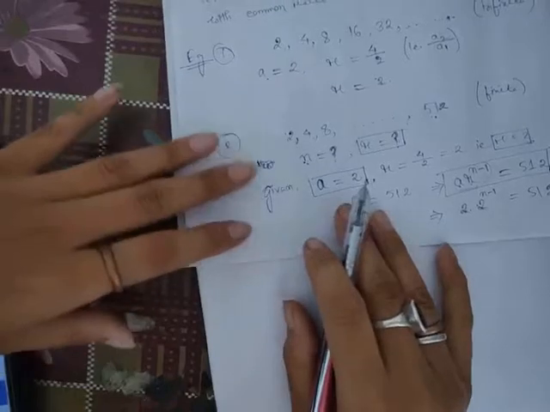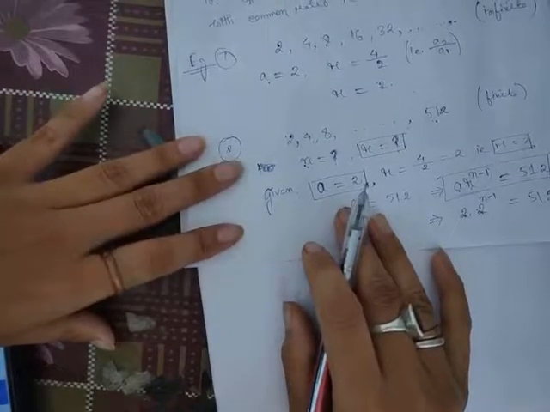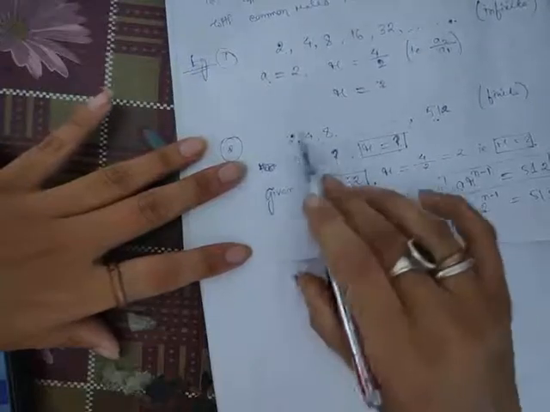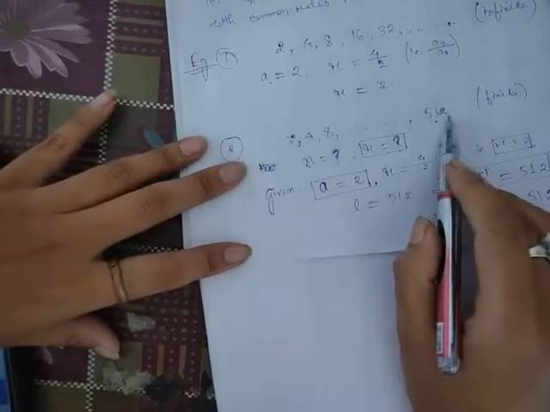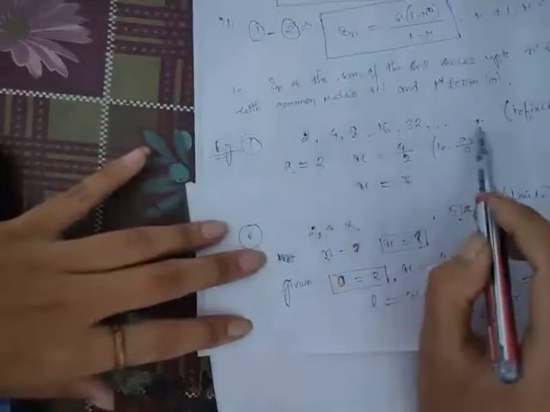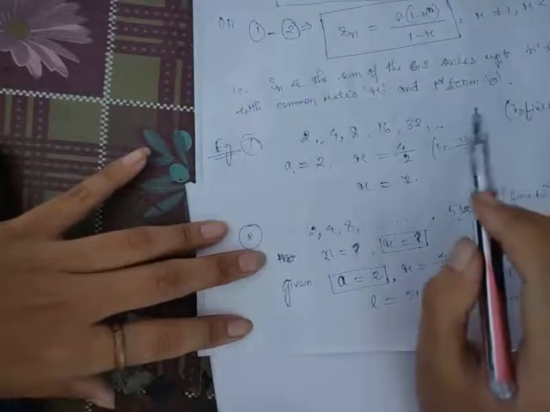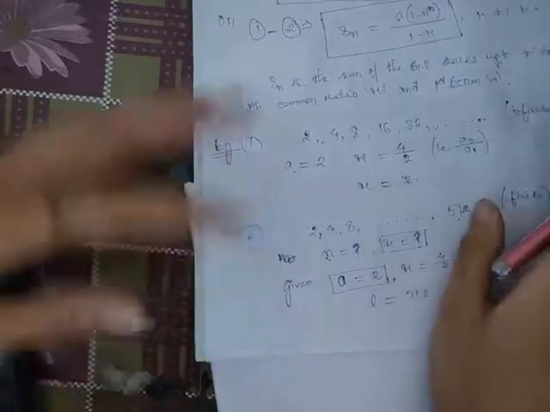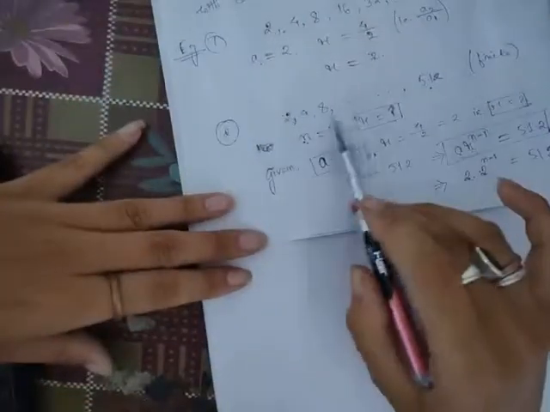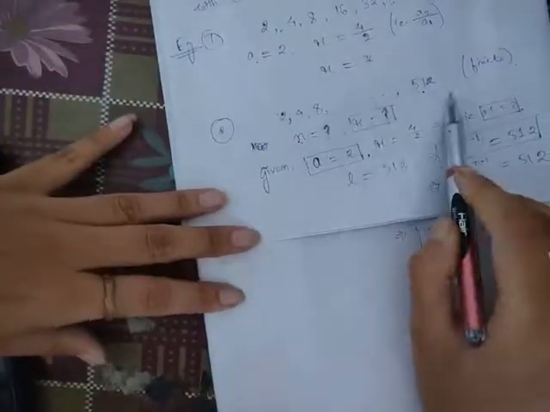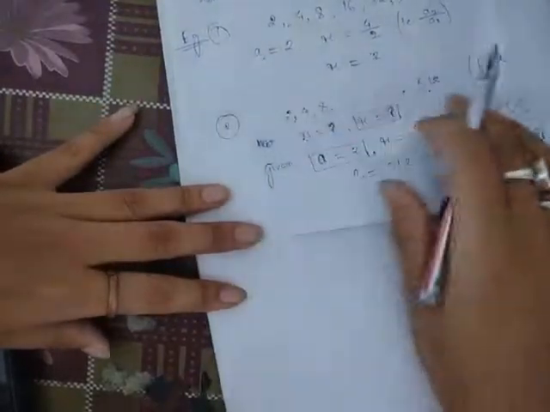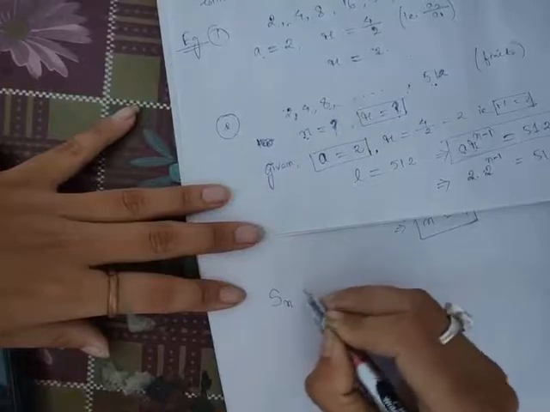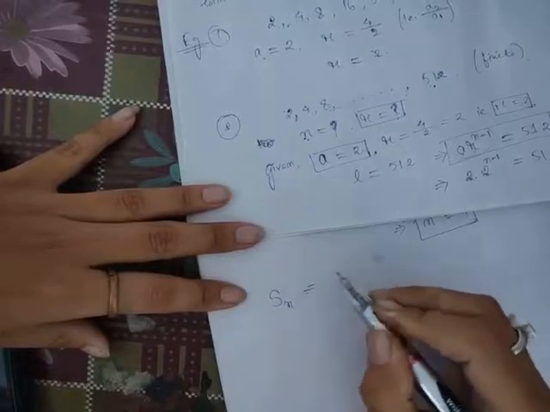So for a finite GP we can find the sum of the GP series, isn't it? Since this is finite, we can find its sum. Infinite GP sum is not studied in class 12. For a finite GP we can find the sum.